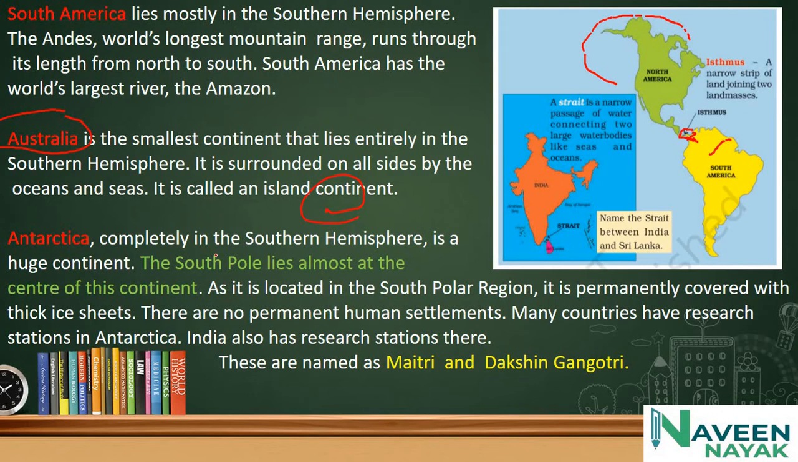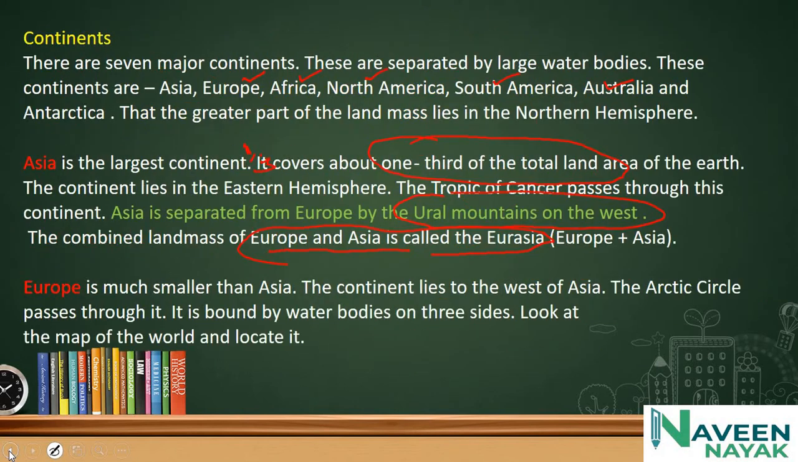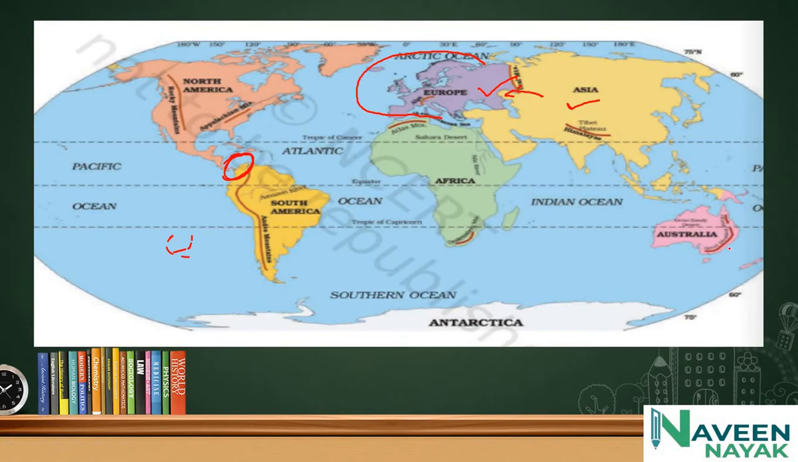And Antarctica, completely in the southern hemisphere, is a huge continent. The South Pole lies almost at the center of the continent. I will show you on the map. See here, this is Australia, totally surrounded by seas and oceans, and this is Antarctica, which is at the southern pole. It is completely covered with ice.